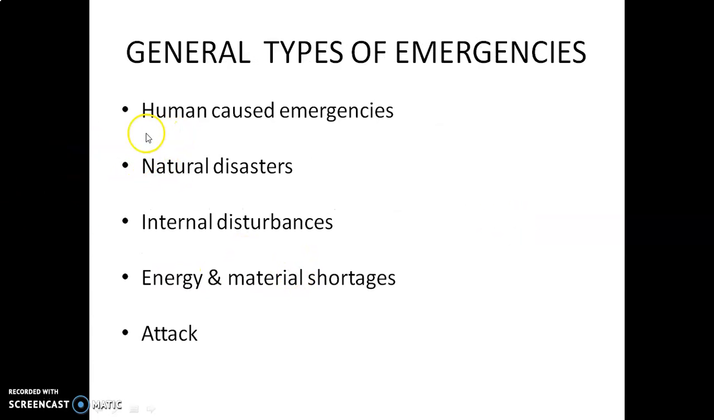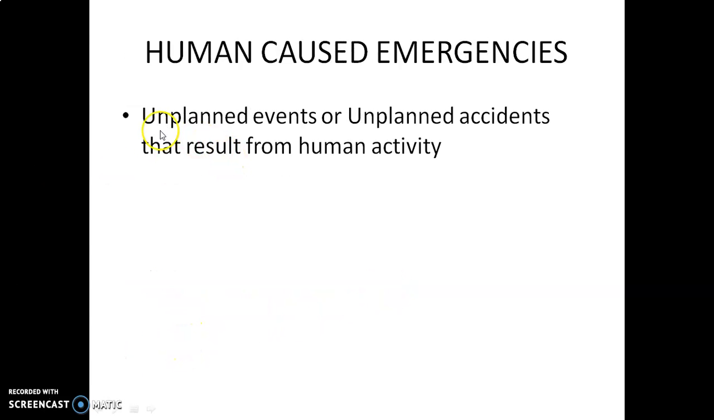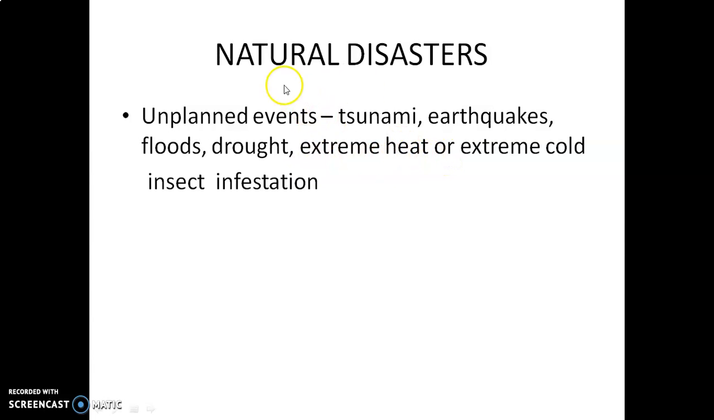General types of emergencies: human caused emergencies, natural disasters, internal disturbance, energy and material shortage, attack. Now we have to see one by one. Human caused emergencies are unplanned events or unplanned accidents that result from human activities. Next one, natural disasters, which are unplanned events. One is tsunami, that is also an unplanned event. Earthquake also. Floods, droughts, extreme heat or extreme cold, insect infestations. These are all unplanned events.